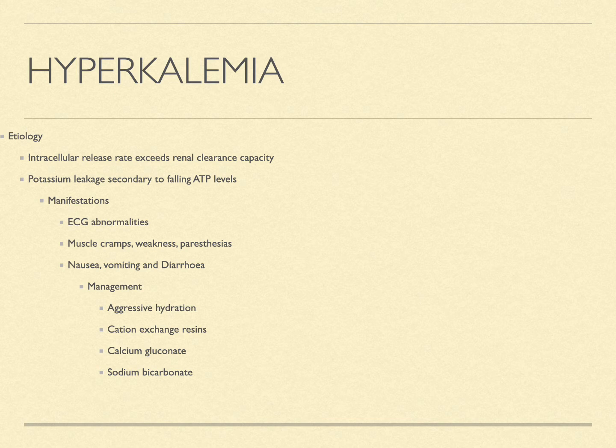Now the clinical manifestations of the abnormalities: ECG changes can be used for identifying hyperkalemia, which include tall T waves, prolonged PR interval, then broadening of the QRS complex, then finally the sine wave pattern, and finally an arrest rhythm with VF or VT would be present. Then the muscle cramps, the weakness, and the paresthesias would be aggravated with hyperkalemia. Then, obviously, nausea, vomiting, and diarrhea would be there, as we have already discussed in our clinical features.